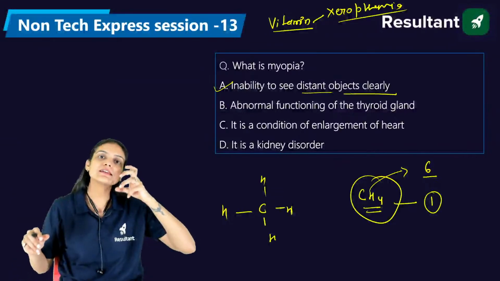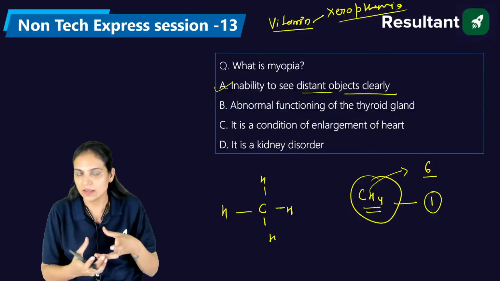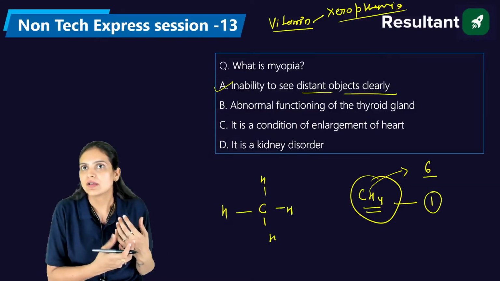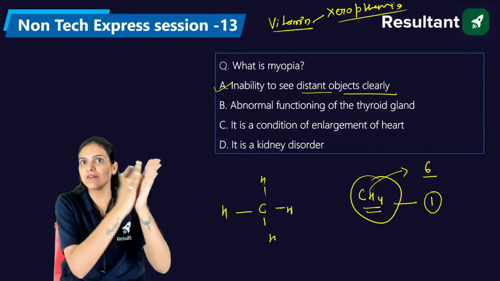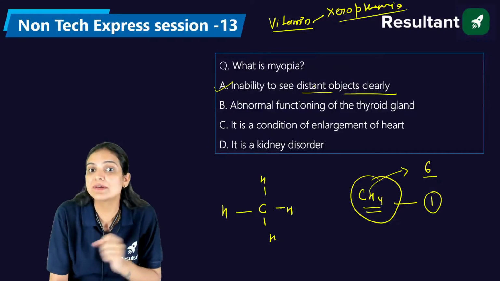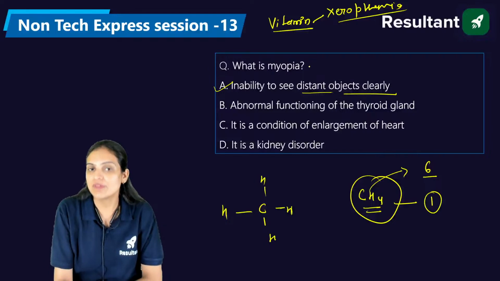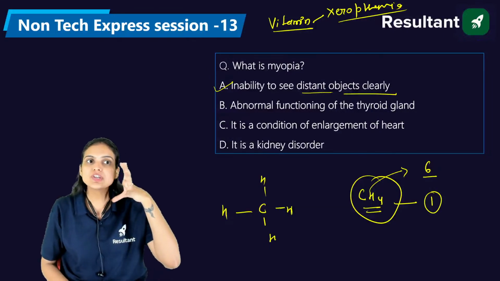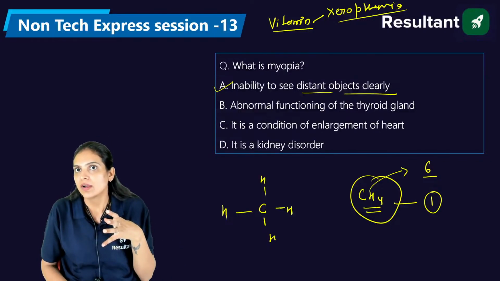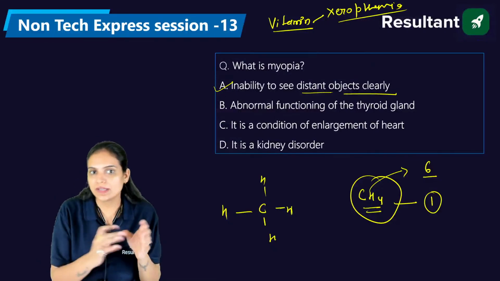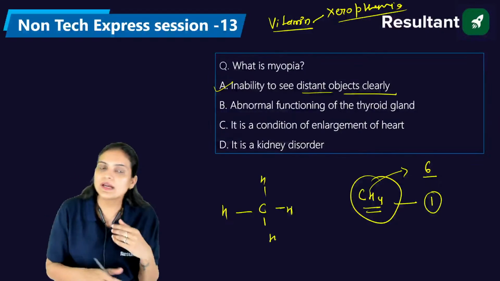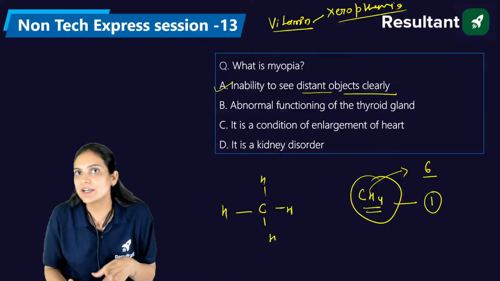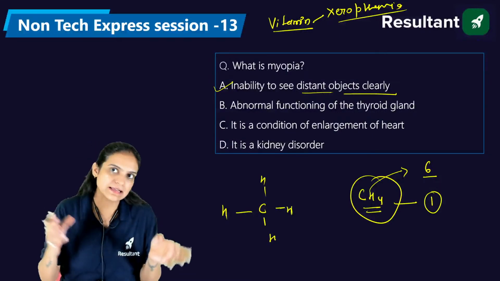Someone said it is when the tear gland does not function well, or a deficiency of vitamin E. Hypermetropia, very good, Baipalli, very good. It's hypermetropia. Presbyopia is a different condition. So inability to see distant objects is myopia. Inability to see nearby objects clearly is hypermetropia.